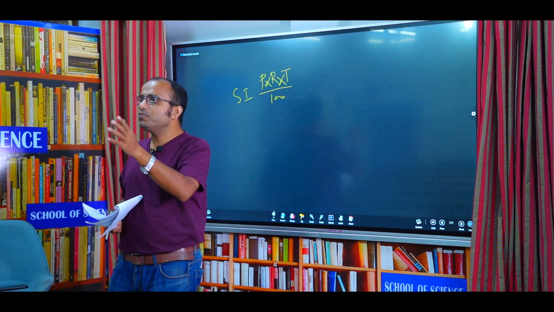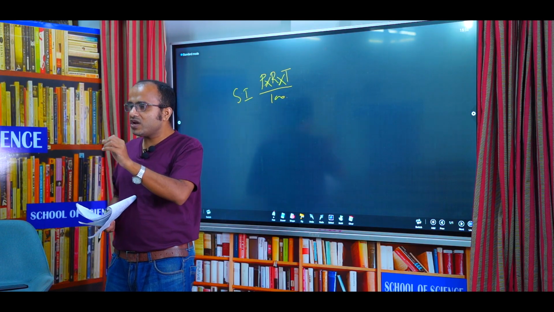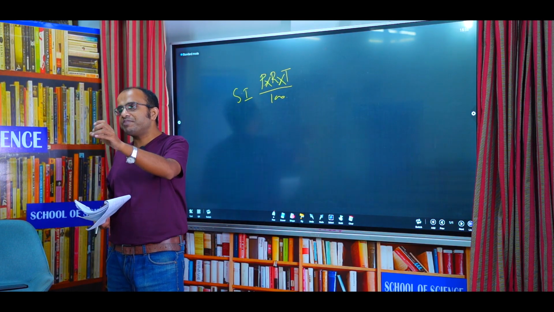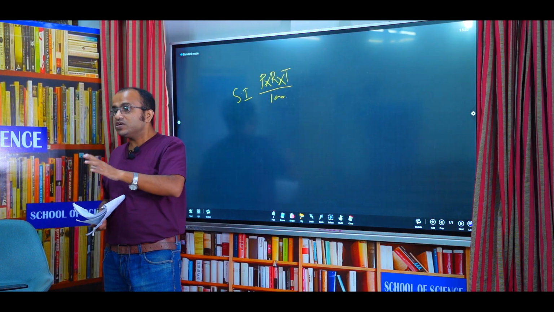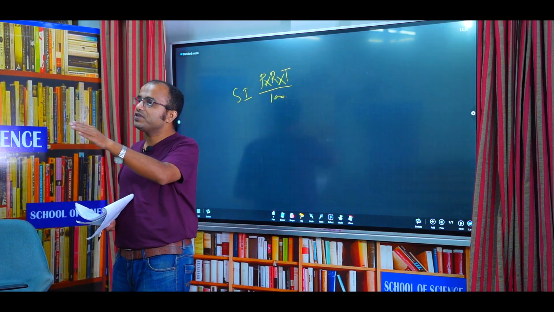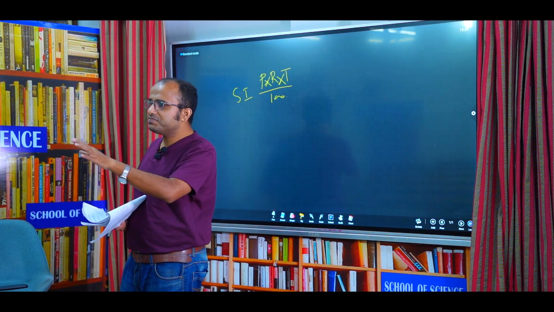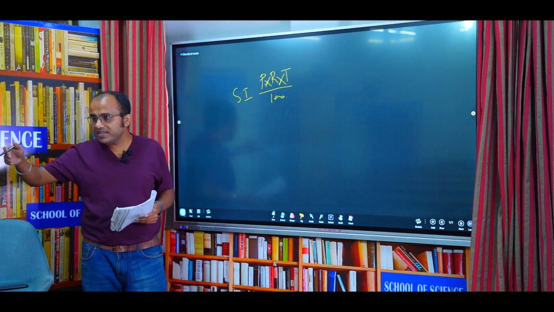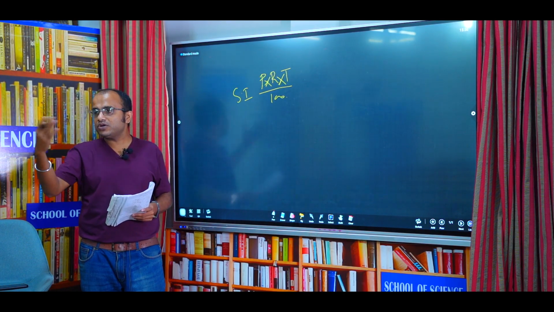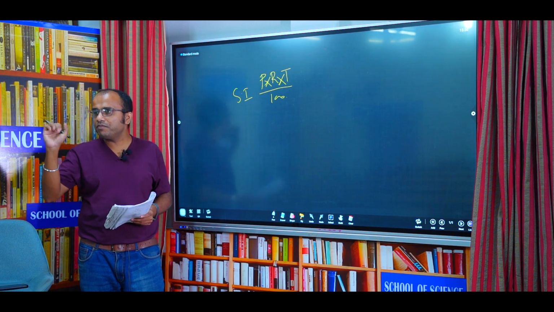So after 3 months your principal amount will increase. If you deposit 5,000 rupees, after 3 months your money is not 5,000, suppose it is 5,100. So now you are getting interest on 5,100. So compound interest is always beneficial. Your principal amount is increased, so automatically the interest amount you get will also increase. This is the concept of compound interest.